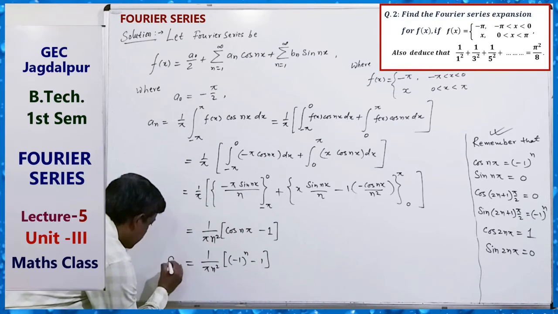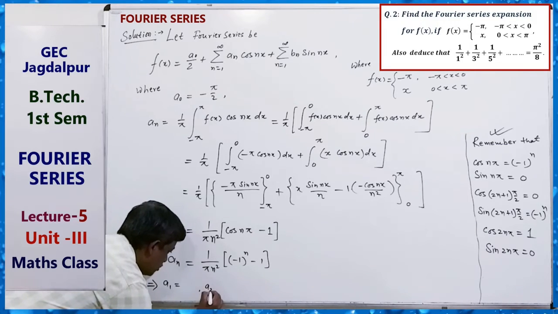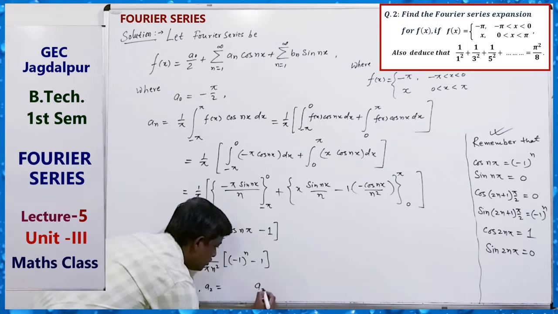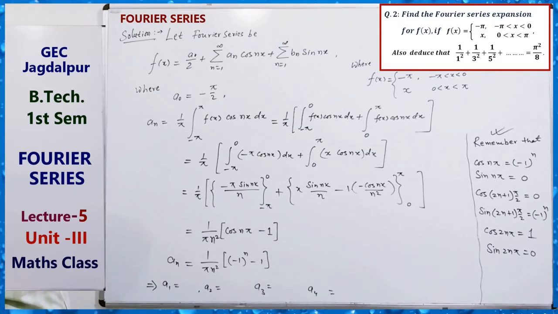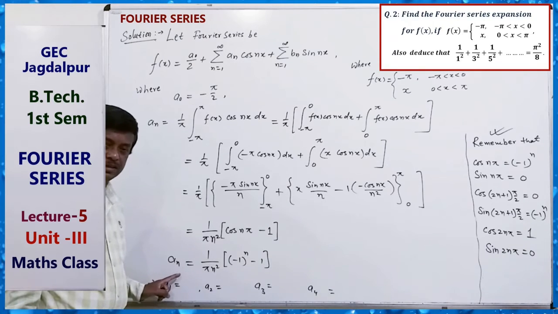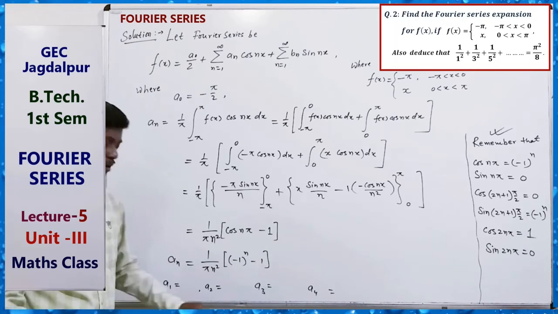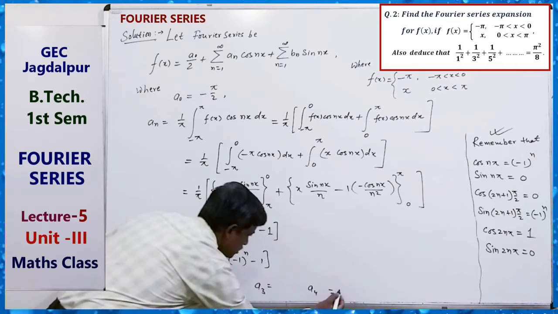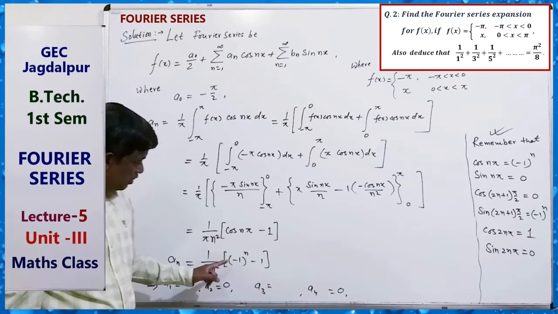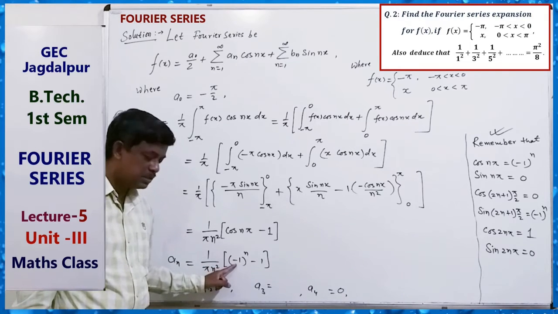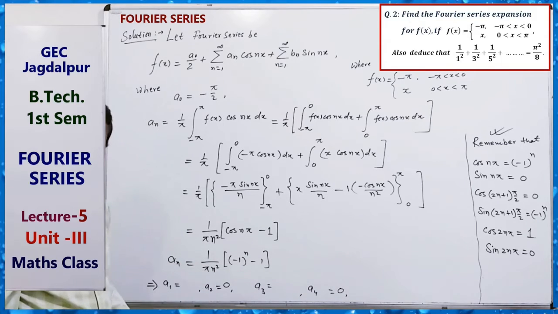Now this is a_n. From here we see a1, a2, a3, a4 equal to what? If n is an even number, then this will be 1 minus 1, which is 0. Even means 0. Odd value means minus, minus minus 1, so minus 2 by pi n square.